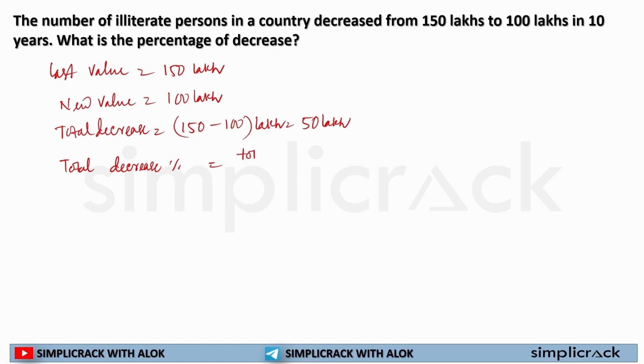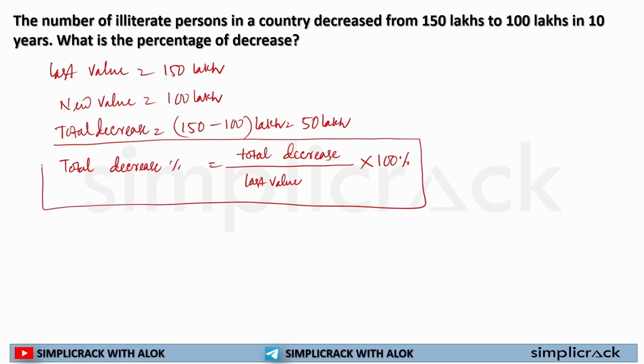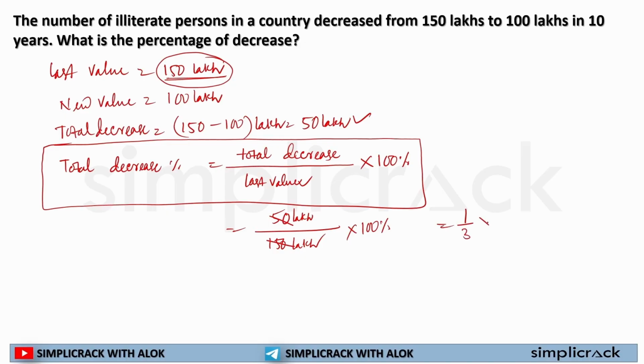Now the total decrease percentage will be what? Total decrease divided by last value, multiplied by 100%, as we know from our last slide. Now total decrease is 50 lakh divided by the last value. It decreased from where? This is my reference. So 150 lakh, multiplied by 100%. If I solve this, dividing 150 by 50 gets me 1 by 3 multiplied by 100%. That is 100 by 3%.